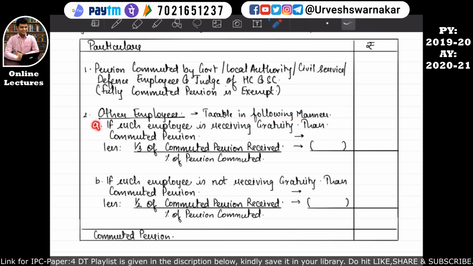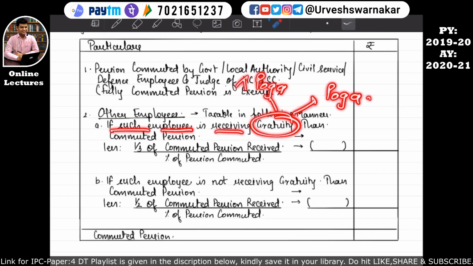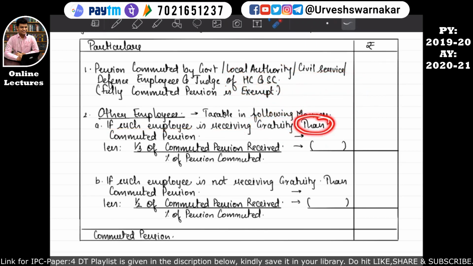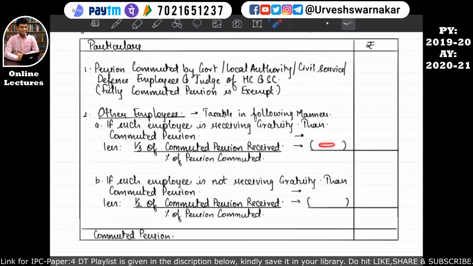Point A says that if such an employee is receiving gratuity, whether an employee covered under POGA or not covered under POGA, then it will be calculated in this manner. Commuted pension actually received, which will be further reduced by the amount derived from this equation.